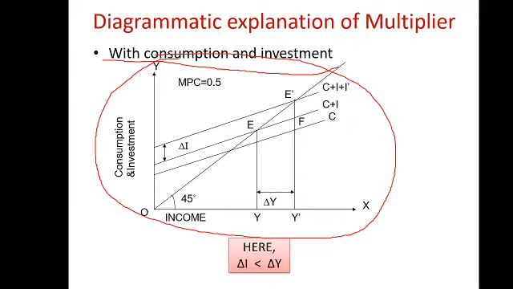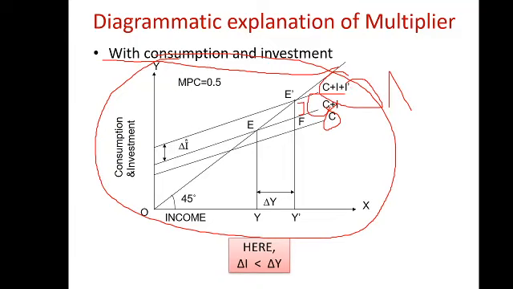First we have taken only the consumption, because aggregate demand is equal to C plus I plus G plus X minus M. Here I am taking only the C. After that you added the I, something added by you, then you reach from here to here, no matter. Again you are changing the investment, this much amount. F to E dash, you can see C plus I is here, and C plus I dash. This I dash shows the change in investment.